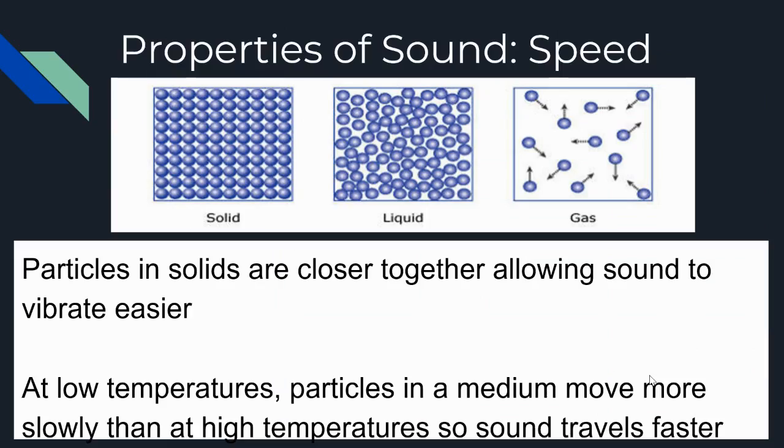The reason for this is the state of matter that it's in. If we remember all the way back to chemistry with our states of matter, solid particles are really close together. They vibrate in place. This actually helps sound travel. Sound vibrates particles against each other, and it's easier to vibrate the next particle if they're closest together. So, in a solid, the reason sound travels fastest is because it's a lot easier for the particles to vibrate. It's a lot harder in a gas for the particles to bump into each other, causing a much slower reaction for our particles to vibrate.